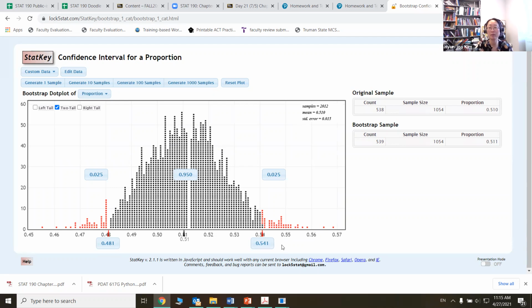Again, you don't need to worry about the concept of bootstrapping quite yet, but I just want to show you this distribution, the empirical bootstrap distribution here, and based on that we can come up with a confidence interval. So chapter 9 will be pretty much talking about this: what the point estimate is, how we can calculate a confidence interval, and how we're going to interpret those numbers for both the proportion case and the mean case.